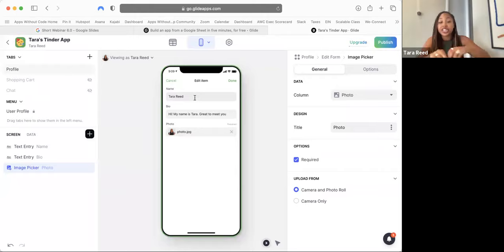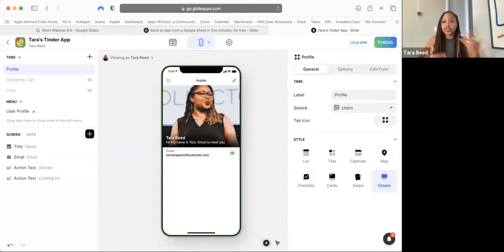So if we make a change, I change my name to a different name or change my photo, it should change in the database, right? So let's see if we've done this correctly. Now it's the test. This is the final test for today to see if we've done this properly. So I'm just gonna click done here and we're gonna see how this works.